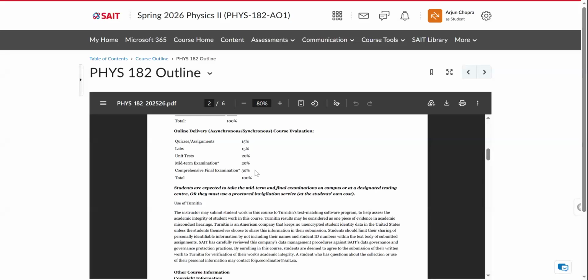For your tests, your midterm is 20%, your final is 30%, labs are 15% weightage, and quizzes are 15% weightage, two quizzes. The total comes to 100%.